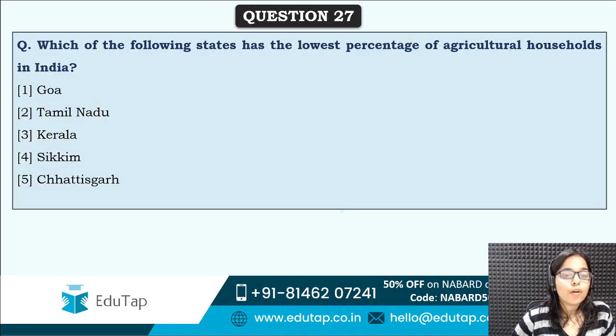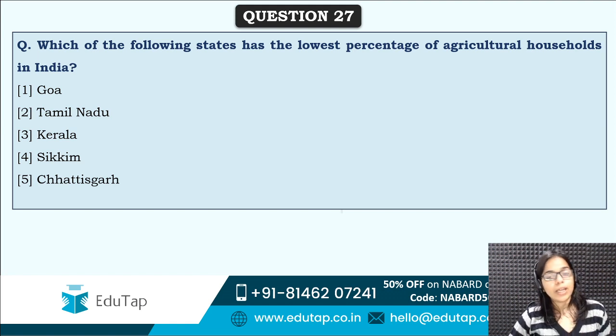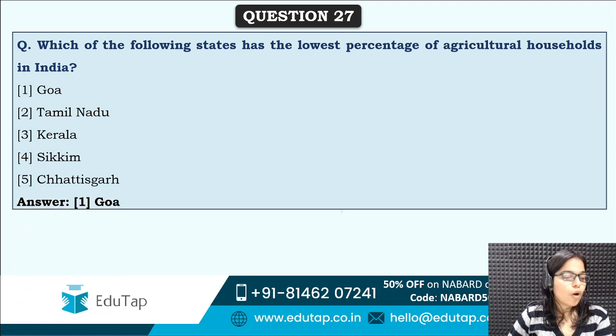Next is, which of the following states has the lowest percentage of agricultural households? Now tell me, highest is Meghalaya. Now tell me, lowest percentage of agricultural households in which state? Correct answer is option first, that is Goa.